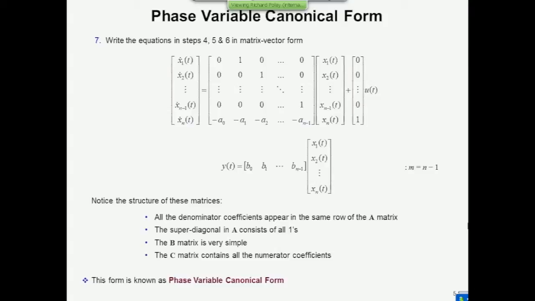The C matrix contains all the coefficients from the numerator of the transfer function, b0 to b sub n minus 1. Now, if m was smaller than n minus 1, you'd have some 0 elements in the C matrix, but let's assume that the relative degree was 1. Therefore, it's strictly proper with the largest number of zeros possible, then you'd have n elements in it. It's got to have n elements, otherwise you couldn't multiply it with an n-dimensional vector.